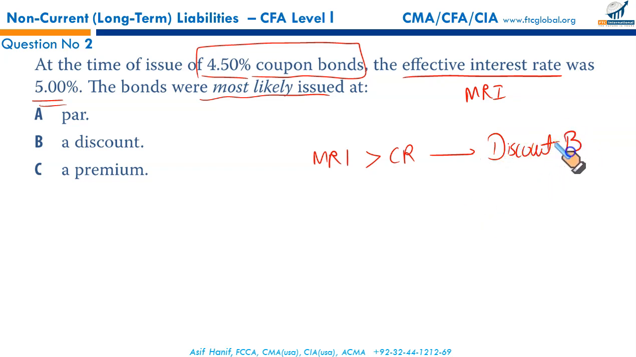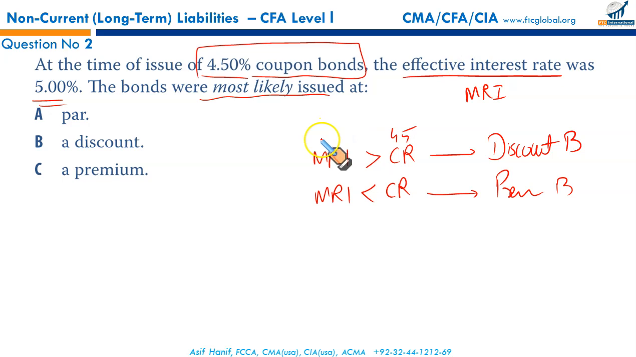It's a discount bond. But if the market rate of interest is less than the coupon rate, in that case the bond is a premium, and that we discussed a little while ago. So since your offered rate is 4.5%, whereas the market interest rate or effective interest rate is 5%, your bond will be a discount bond. That's B.